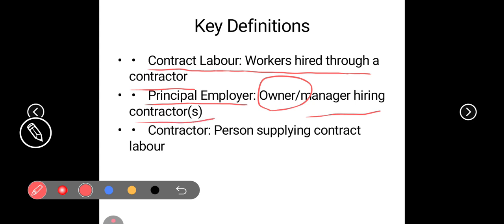For example, to construct a house, your dad or your family member hires some constructing laborers, isn't it? So they come to your home to construct the house on the basis of what? Contract labor. They come not as permanent workers but as contract labor. The contractor is the person supplying the contract labor. So obviously the contractor is the real person who supplies all the necessary things and the laborers on contract.